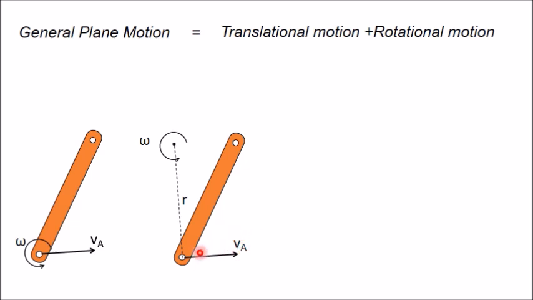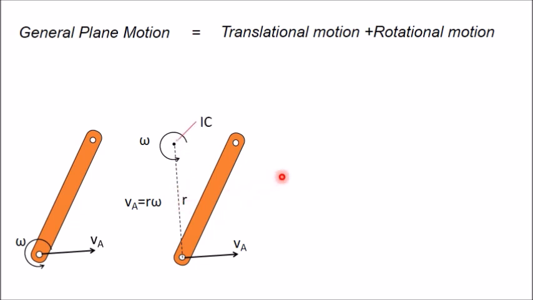If this is the direction of velocity of the particle, then this point must be perpendicular to VA. This is a must. Then only you will get the relation VA is equal to R omega. From this you can calculate the angular velocity of this rigid body. Now how can you locate this point? Because this point will be perpendicular to VA, but at which position, at what distance? This distance is not known.